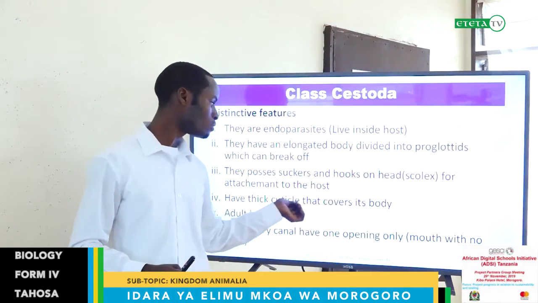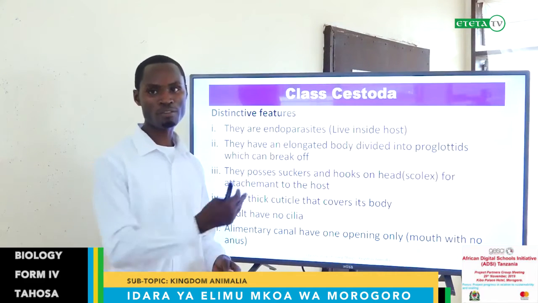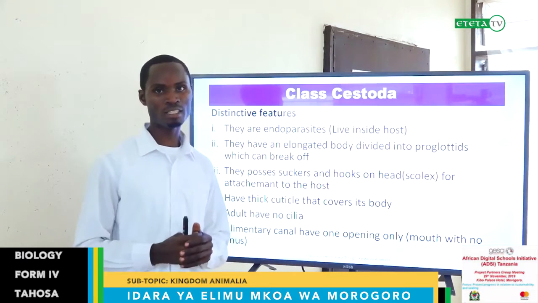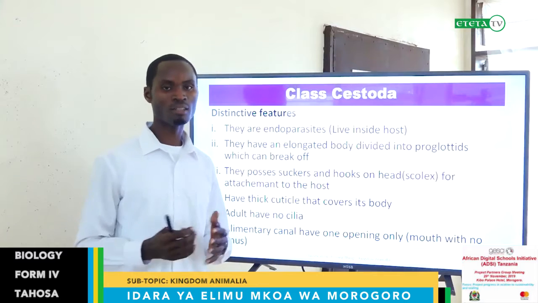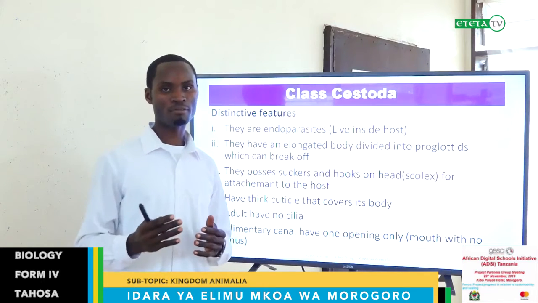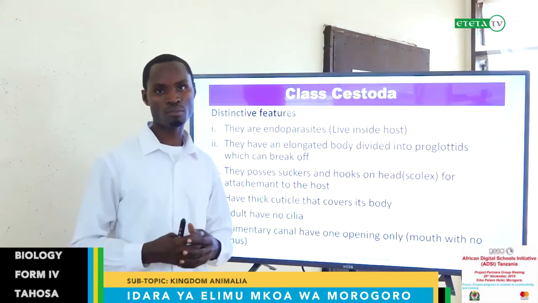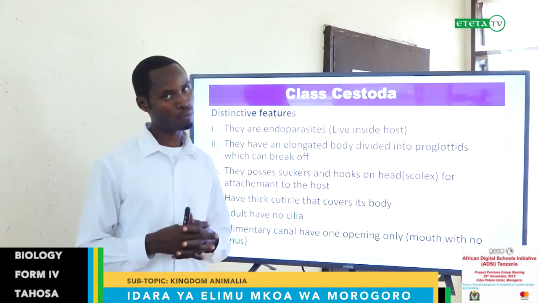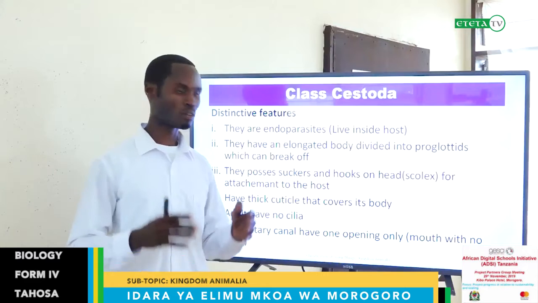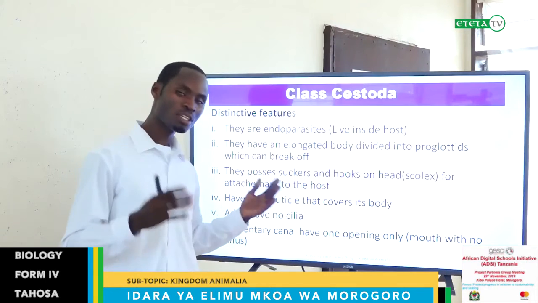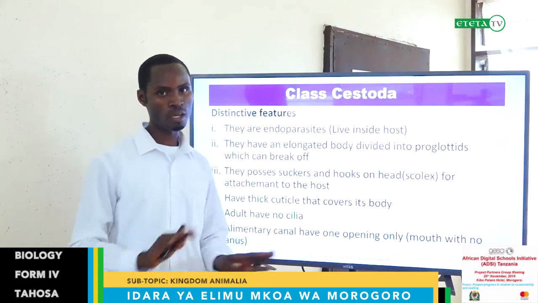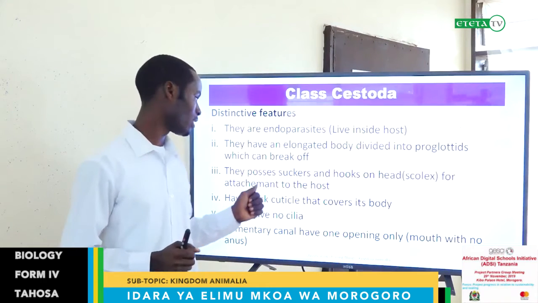Again, they have a thick cuticle that covers the body. As we have said from the previous slide, these organisms live in our gut, in the alimentary canal of certain organisms. Therefore, they need protection because they can be digested or harmed by the toxins or chemicals produced by the host. So they have this thick cuticle for protection, so that when the host digests, they remain alive and survive in the environment.